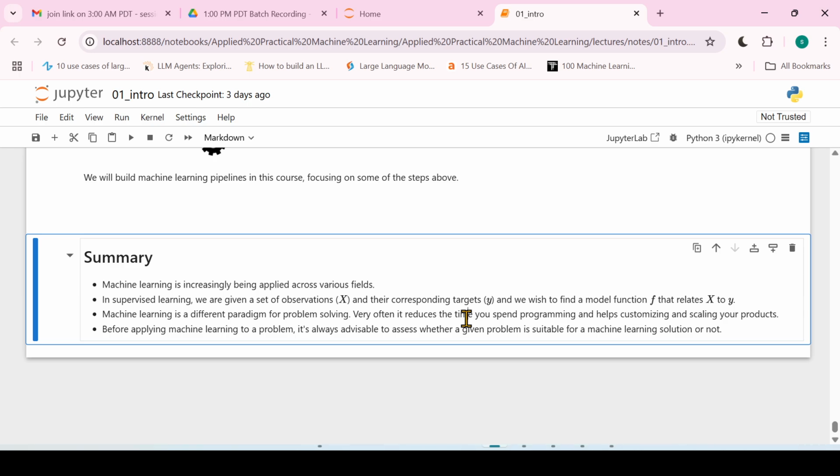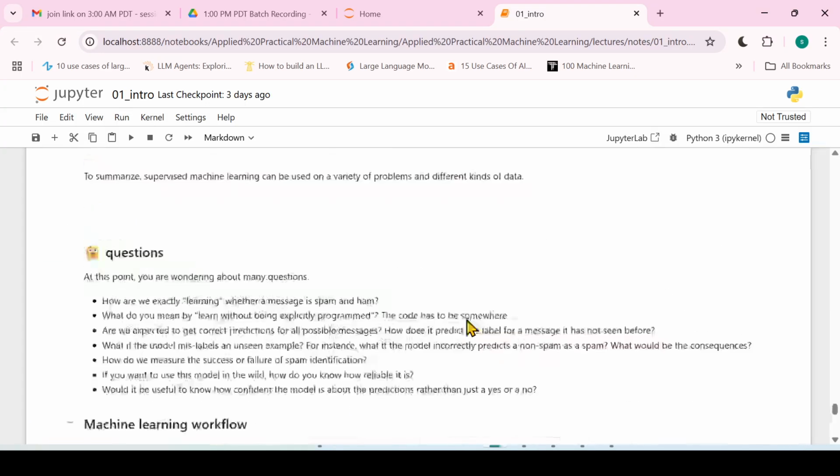Before we apply machine learning, we first need to understand whether the problem is suitable for a machine learning task or not, or we have to make our problem suitable for machine learning if we want to solve it that way, right? So this is a basic introduction to machine learning that we have discussed.